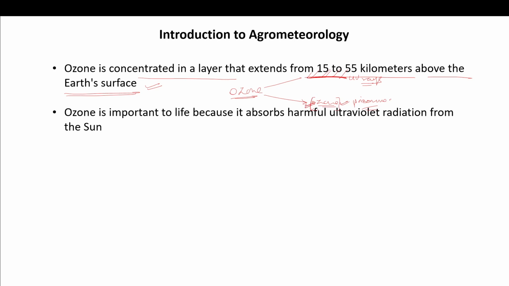But when it is present at higher altitude and acts as a shield from the ultraviolet rays, then it protects us, and that is good. You can say that ozone is very important to us at that level, but not in the lower atmosphere. Ozone is important to life because it absorbs harmful ultraviolet radiation from the sun.